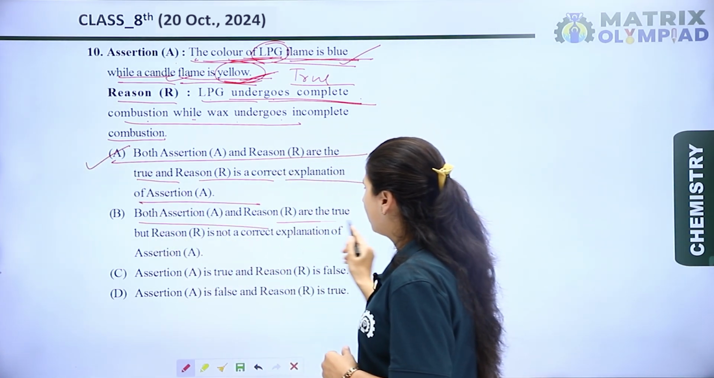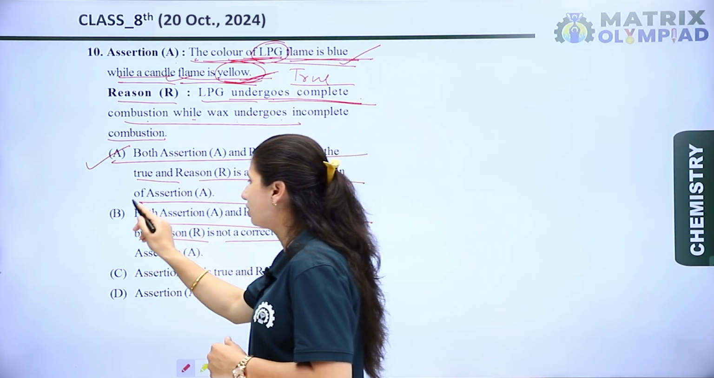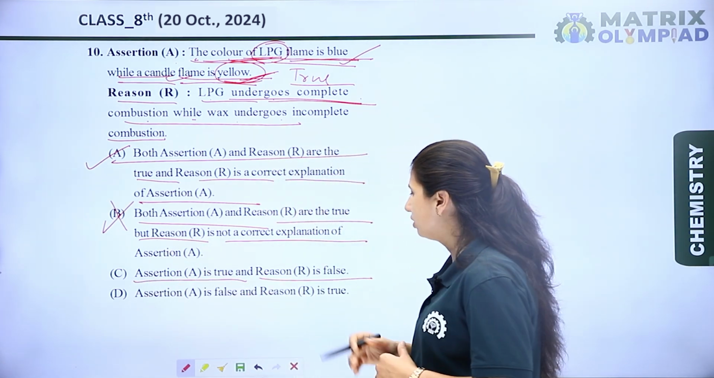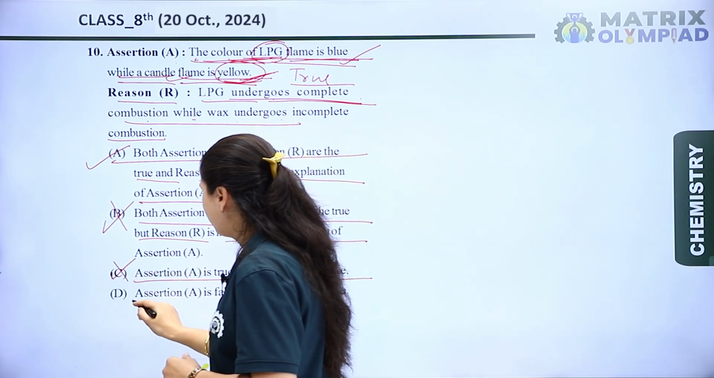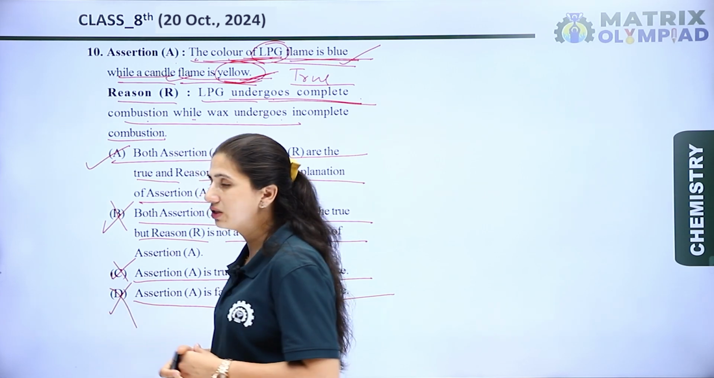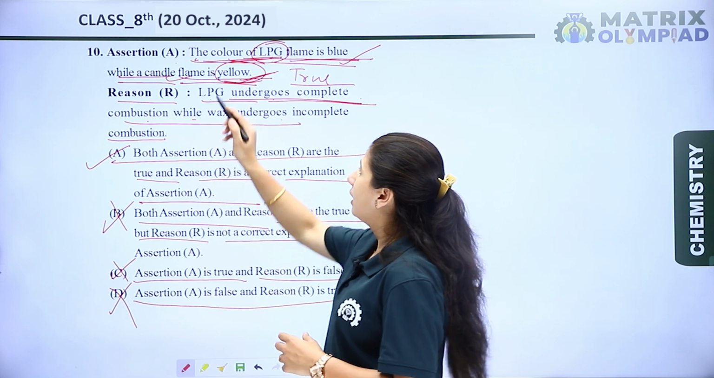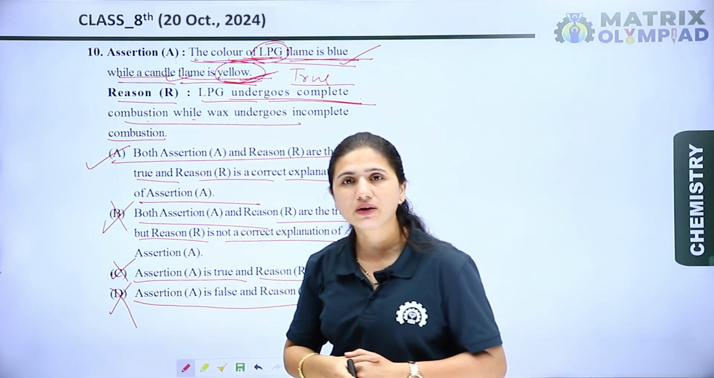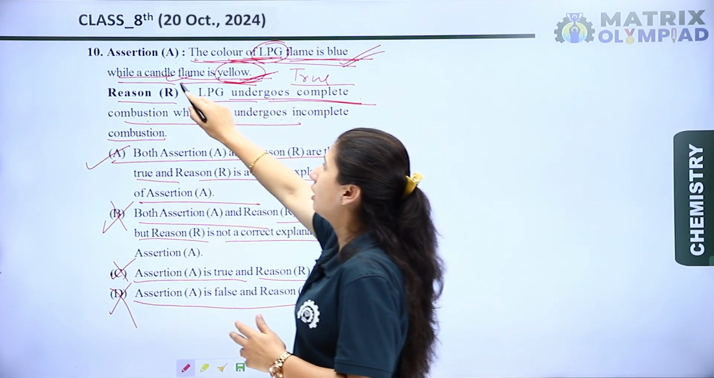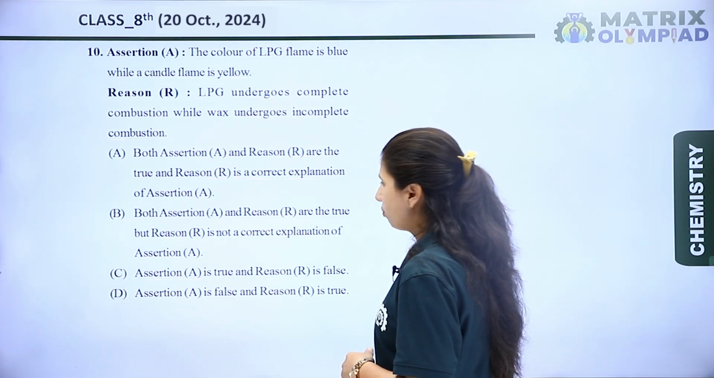Next is both assertion and reason are true, but the reason is not a correct explanation of assertion. No, it is a correct explanation of assertion. Next is assertion is true and reason is false. It is completely a wrong statement. And the last one is assertion is false and reason is true. It is also a completely wrong statement. So option A is the right option for this case. It means assertion and reason are both correct statements. In complete combustion, blue flame is obtained, and in incomplete combustion, yellow or orangish flame is obtained. So option A is the right option for this question.